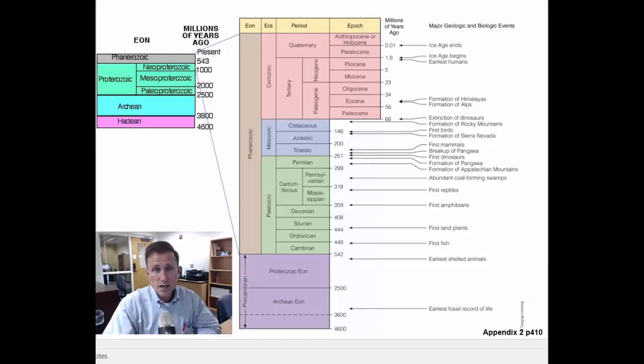Hello everybody, today we are talking about geologic time, how we know what geologic time is, how old the Earth is, and also how we know what's happened in the geologic past. So we're starting out with looking at the geologic time scale. Two different illustrations are on the screen.